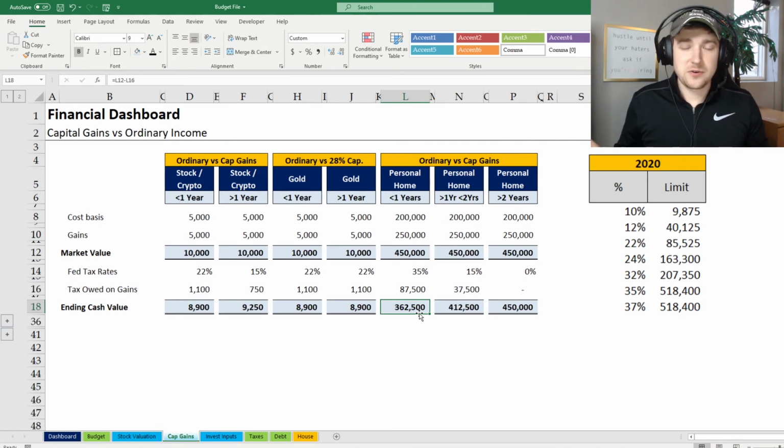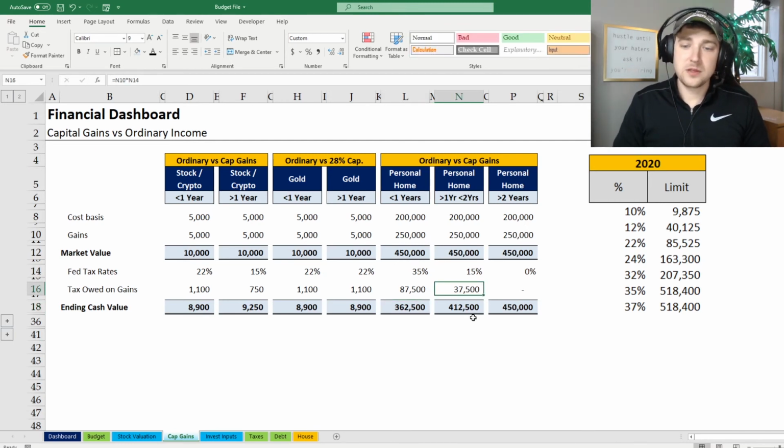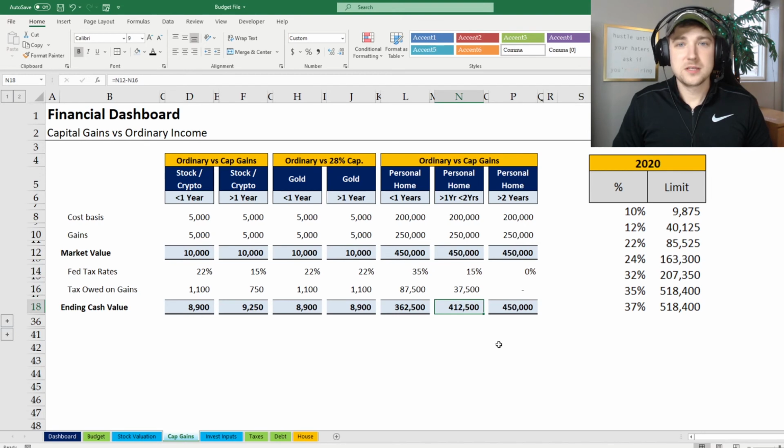What happens if it's greater than a year but you can't wait for the 2-year mark? Okay, you actually now fall into the capital gains rates of 0, 15, and 20%. Mind you, a gain of $250,000 does not break the $440,000 I had mentioned earlier, which means you would be in the 15% capital gains rate. So now in this same instance, you would only pay $38,000 in taxes, rounded, to get you to an ending value of $413,000. You can see how that's a very significant jump if you hold your house for greater than a year.